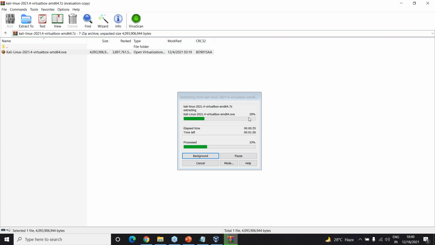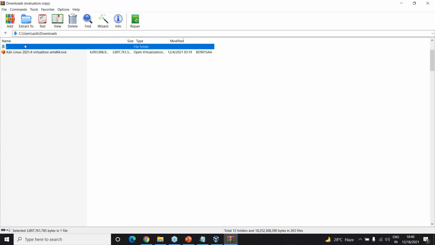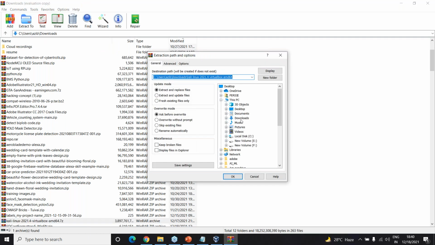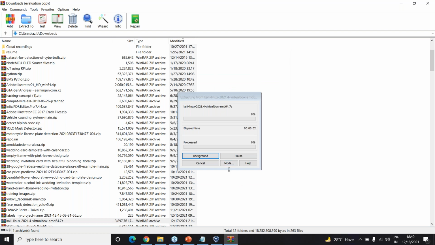Okay. So it's just extracting everything. So what we can do is I'll just cancel this, and even better, I will go back here and then extract this probably onto the downloads folder, right? So that's what I'll do.